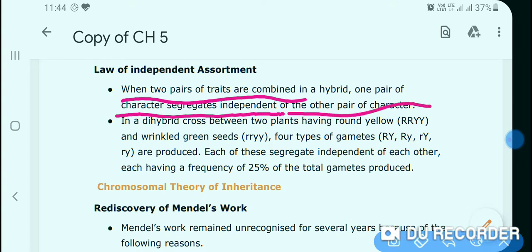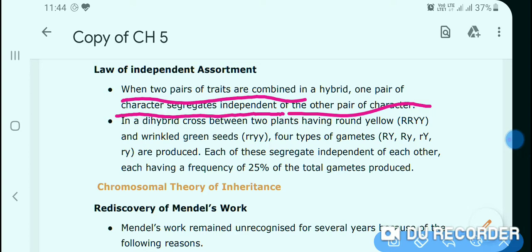That means the inheritance of one pair of traits cannot affect the other pair of traits. That means they are both inherited independently without affecting each other.